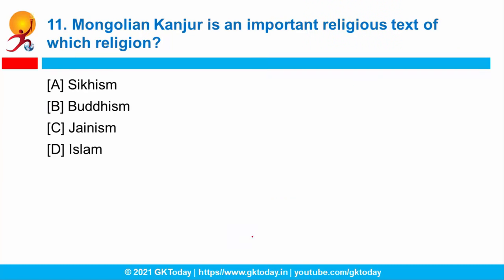Question number 11. Mongolian Kanjur is an important religious text of which religion? So this text belongs to which religion? It is a very heavy book. Nearly 108 volumes are there. Recently, the Minister of State for Culture and Tourism, Prahlad Singh Patel, concluded a meeting with the Mongolian Ministry of Culture in virtual mode, and the Ministry of Culture said that they are going to complete reprinting of 100 sets of this sacred Mongolian Kanjur by next year, and they will distribute these to the main Buddhist centers in Mongolia.